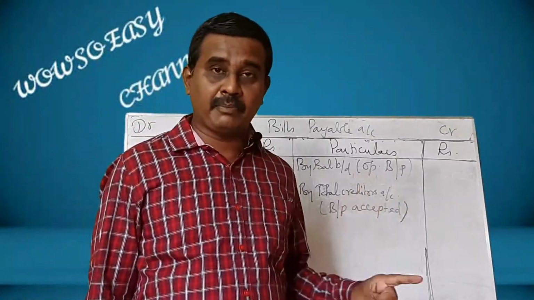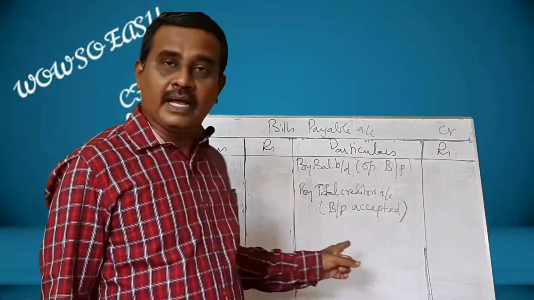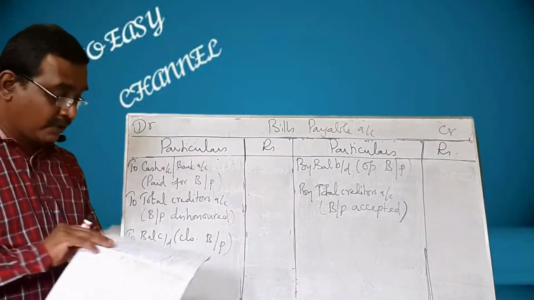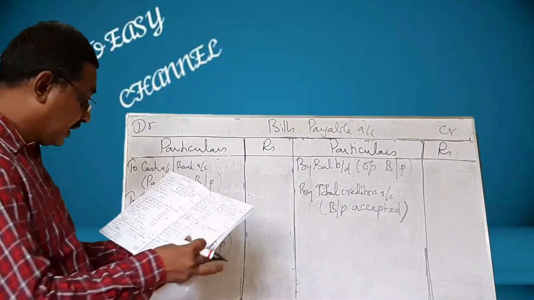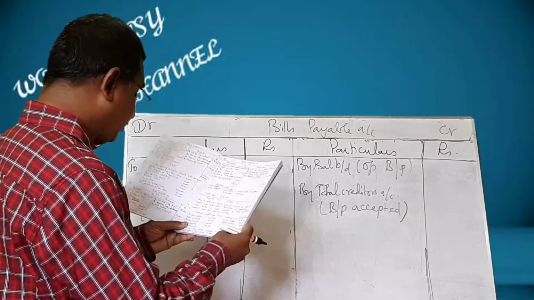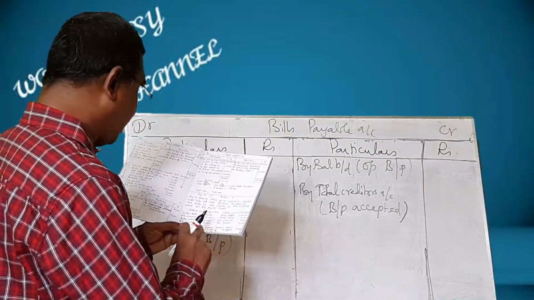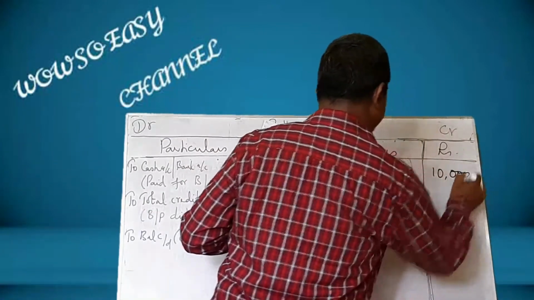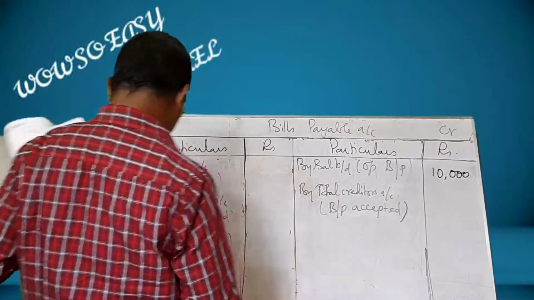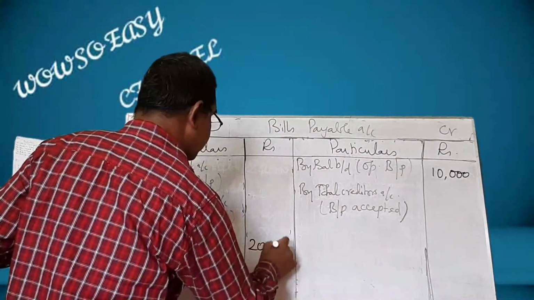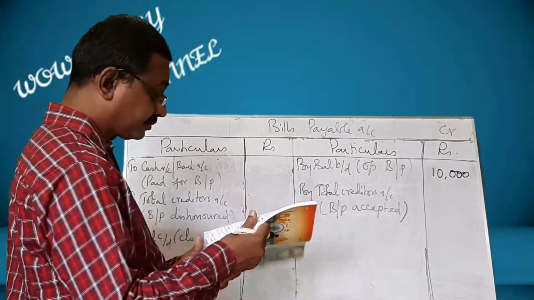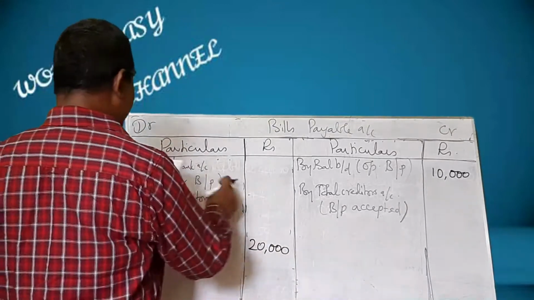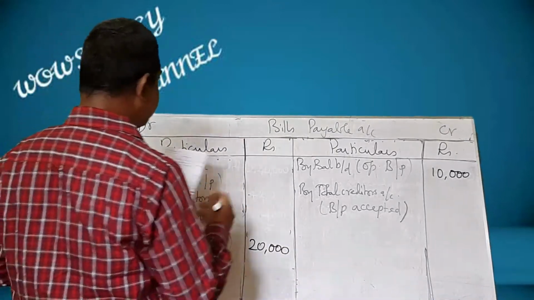Shall we prepare bills payable account and find out the bills payable accepted? I have written the format of bills payable account. From the sum, let us take that. Bills payable opening balance comes to 10,000. And bills payable closing balance 20,000. And payments against bills payable 30,000. This is paid for bills payable 30,000.